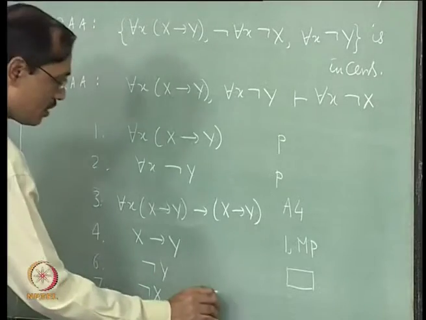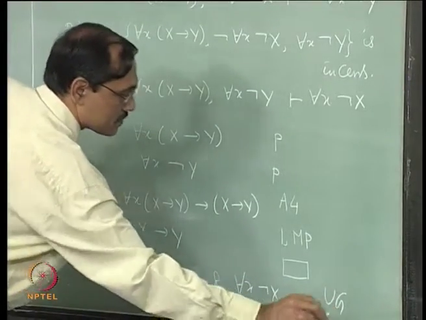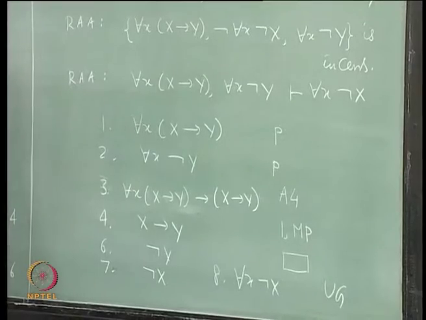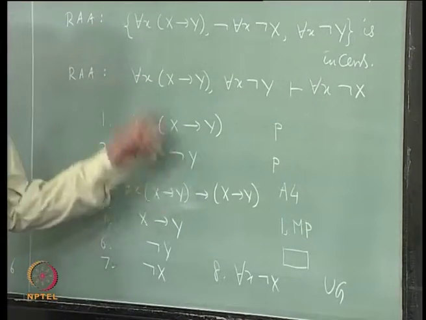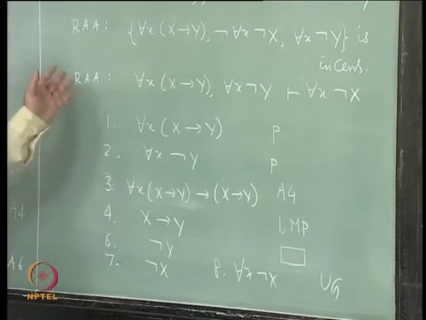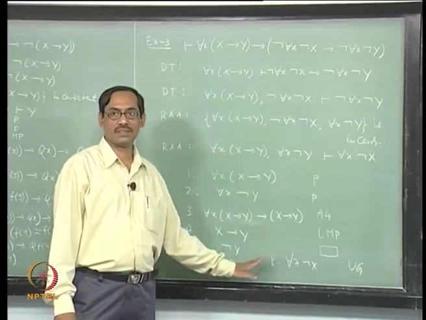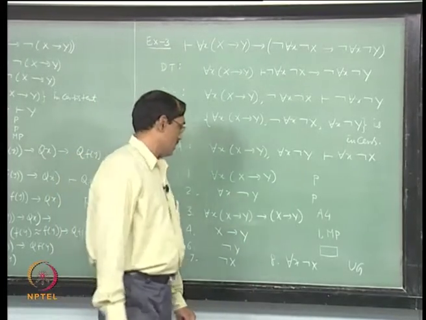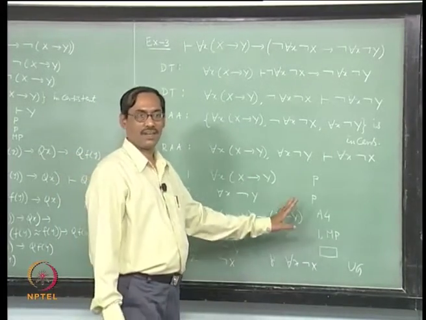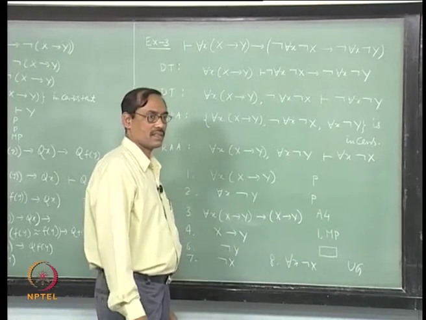So, the 8th line will be for each x not x, UG. All that you have to see is x is not free in the premises, in no premise is it free. So, x is not free in all the premises used till now. So, for each x not x, clear.